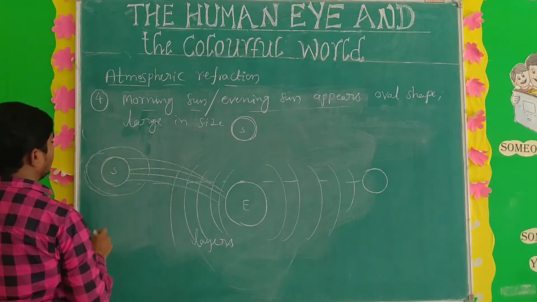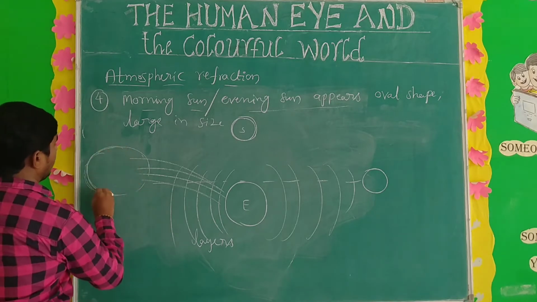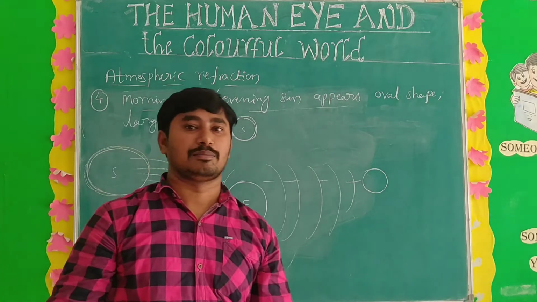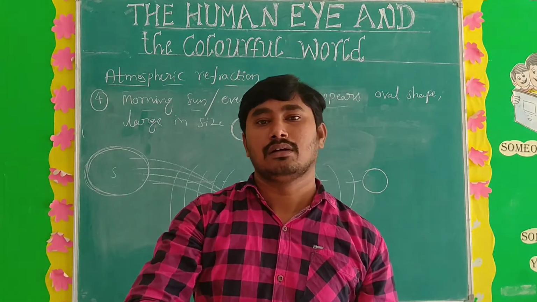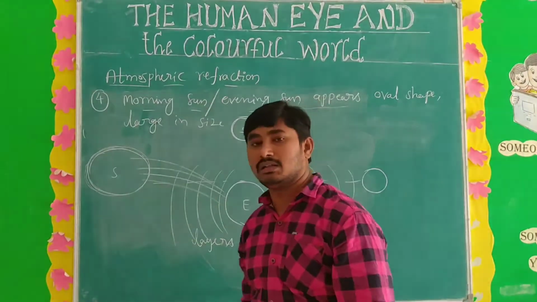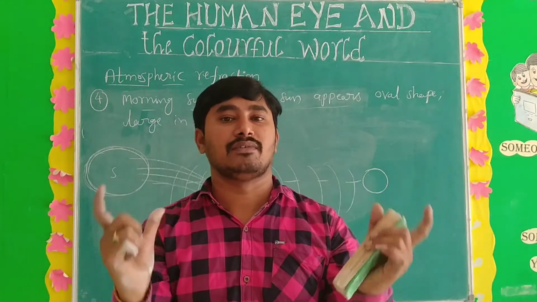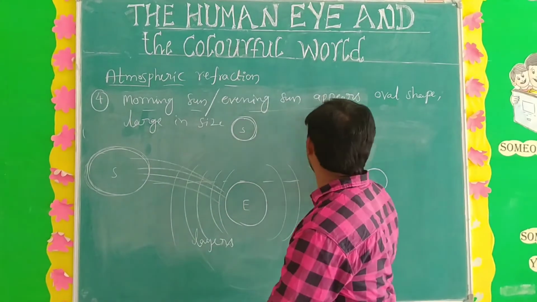The actual sun, the normal sun, due to the atmosphere appears big in size. Due to atmospheric refraction, the light rays bend unequally toward the earth surface. It appears big in size, and what is the shape here? Oval shape.